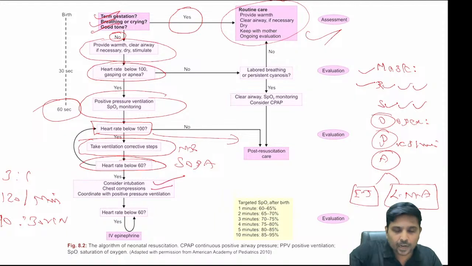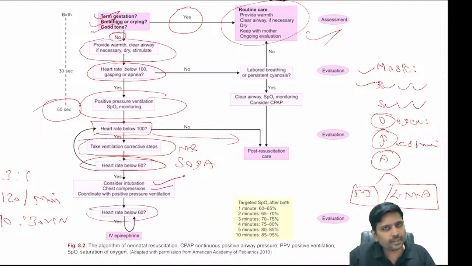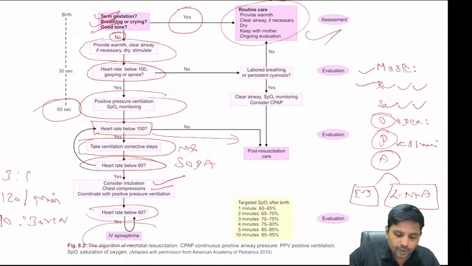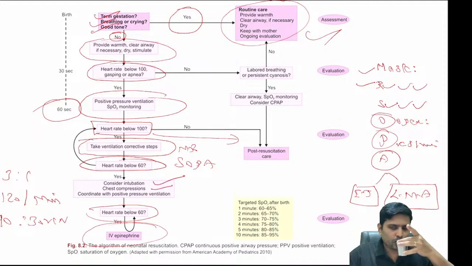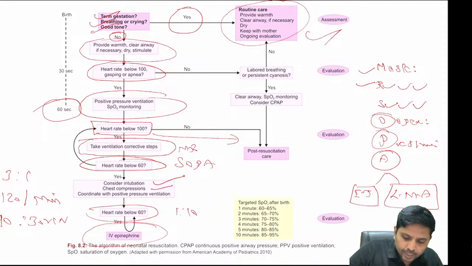At the end of 1 minute of chest compression and bag and tube ventilation, if the heart rate is still less than 60 per minute, you need to go for inotropes. What is the inotrope? The inotrope is nothing but your adrenaline. So what is the available strength of adrenaline? Can anyone mention? Available strength is 1 in 1000.